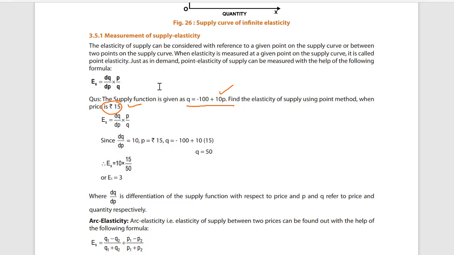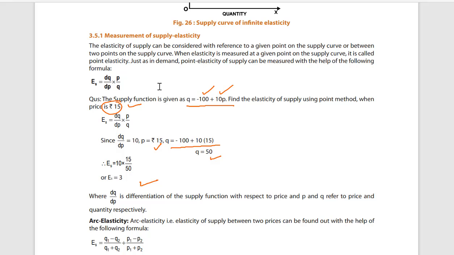Q equals minus 100 plus 10 times the price, 15. You put it in this equation, what will you get? Elasticity of supply equals 10 multiplied by 15 by 50, sorry, the quantity is 50. Elasticity of supply is 3.